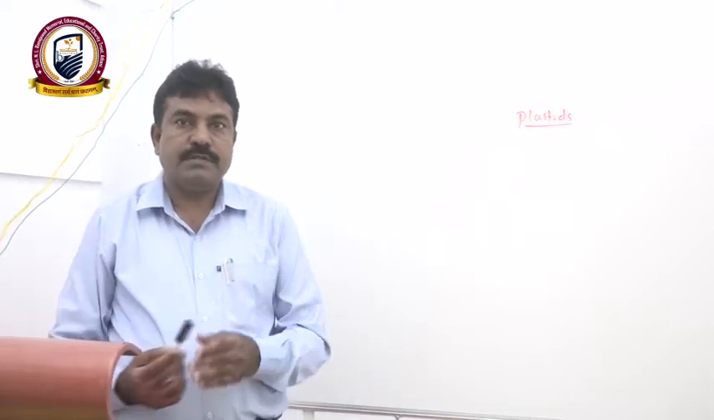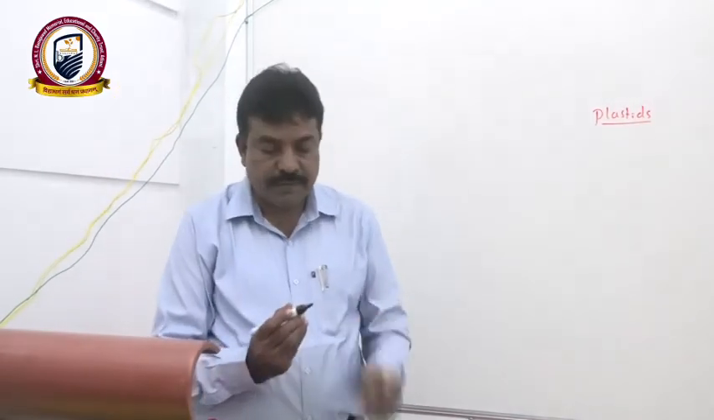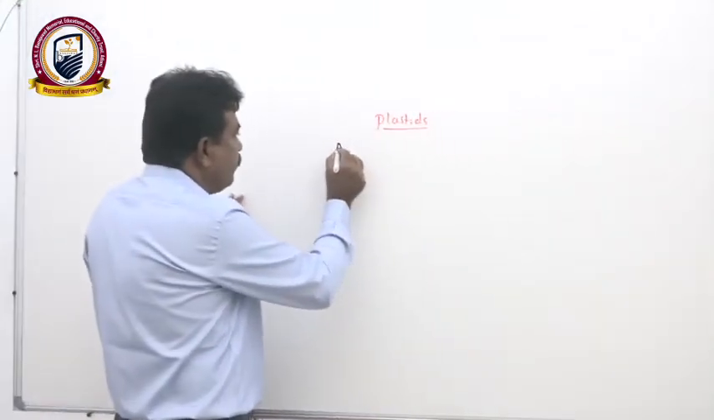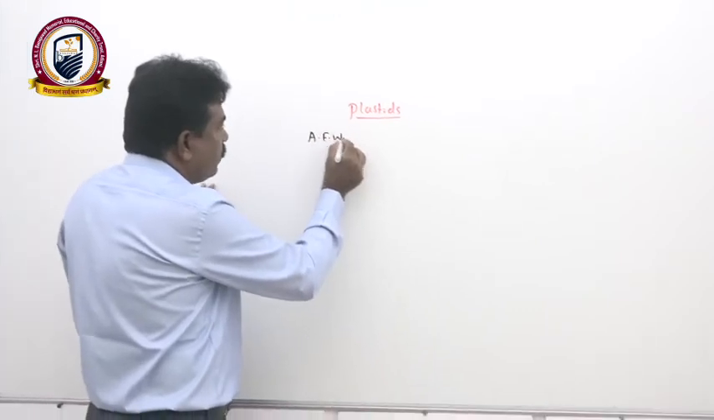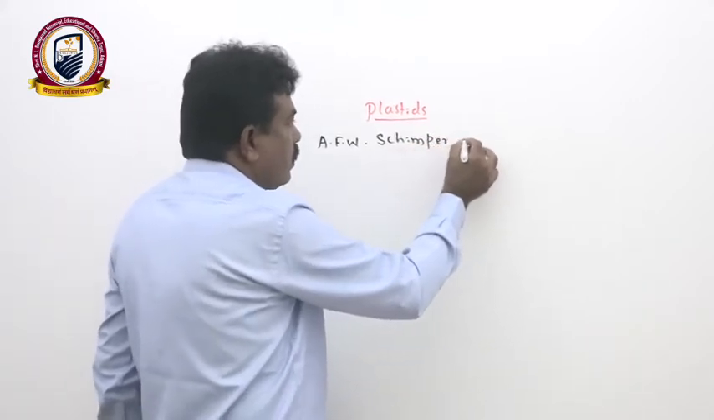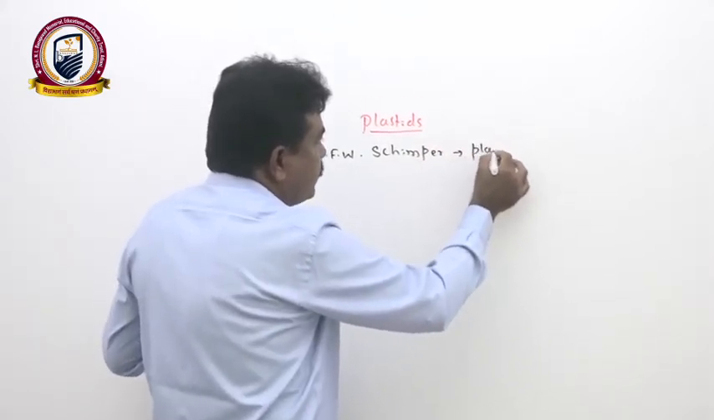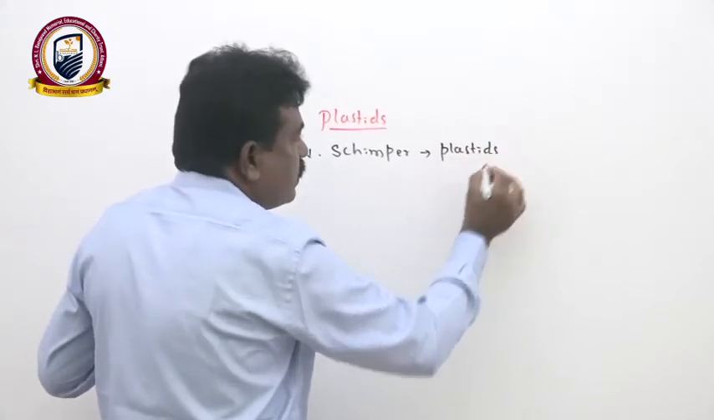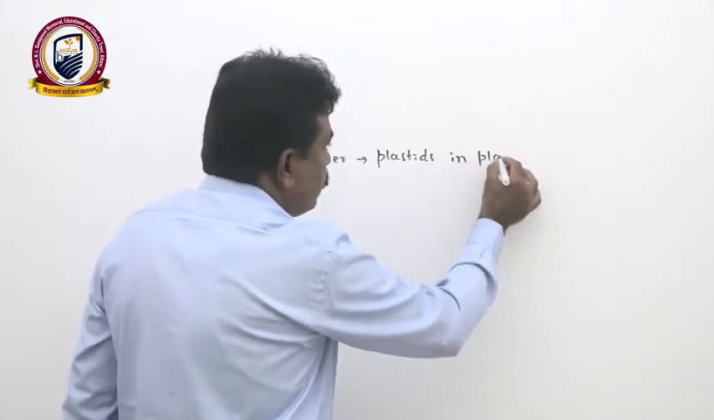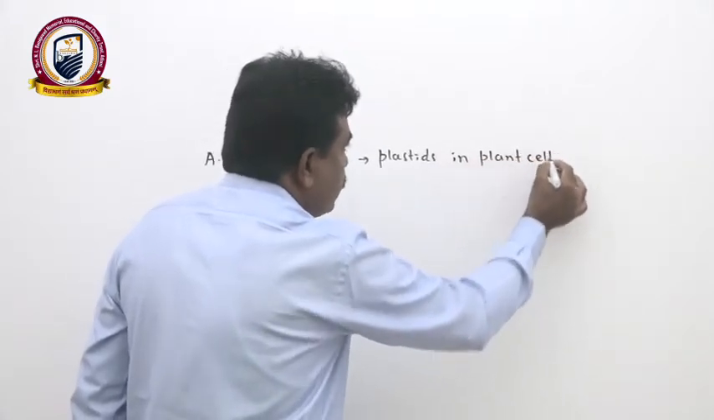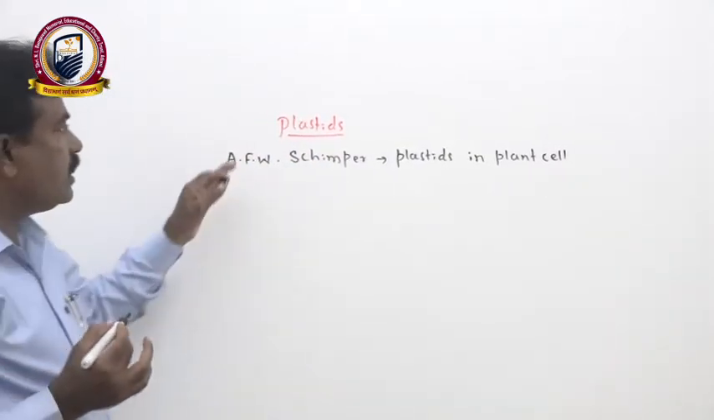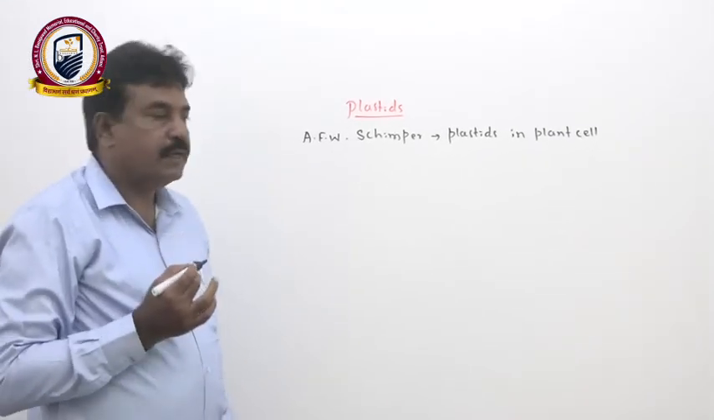Another important cell organelle, found only in plant cells, is the plastid. F.W. Schimper first reported plastids, a specialized type of cell organelle in plant cells. That means plant cells have plastids as special colored cell organelles. They are absent in animal cells.